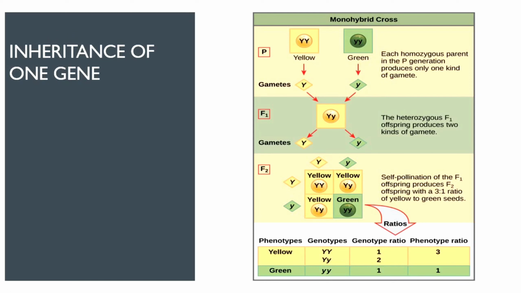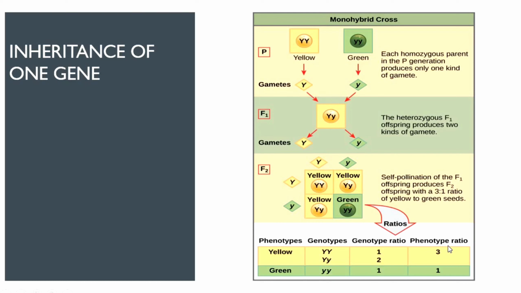Here you can see the genotypic ratio and the phenotypic ratio. By genotypic ratio we mean the genetic constitution, like capital Y capital Y. So we have only one capital Y capital Y progeny, so it would contribute only one. Likewise, the entire genotypic ratio for a monohybrid cross will be 1 is to 2 is to 1.